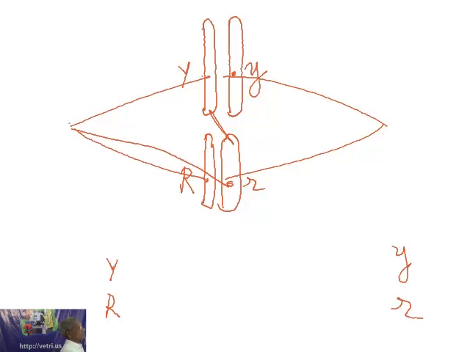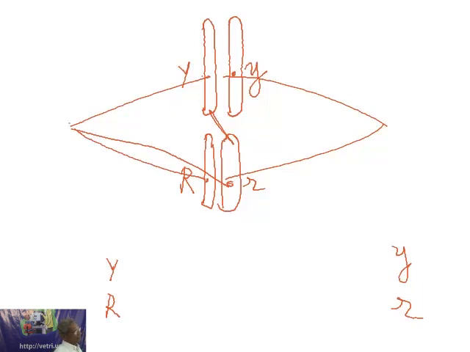Is it possible for the capital Y chromosome and the small r chromosome to go to the same pole? You have to imagine things in a three-dimensional way.